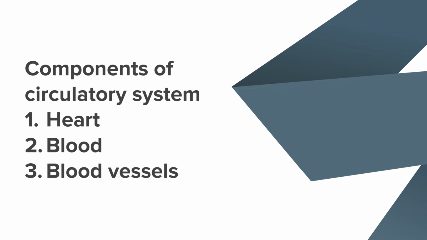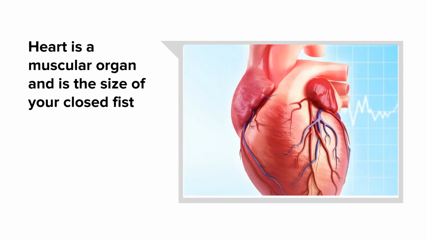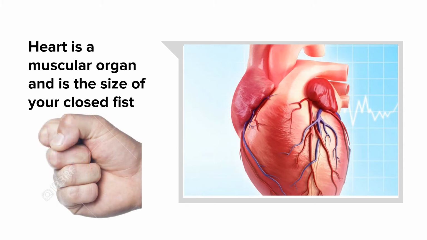Components of circulatory system, which includes heart, blood and blood vessels. So heart is a muscular organ and it is the size of your closed fist.